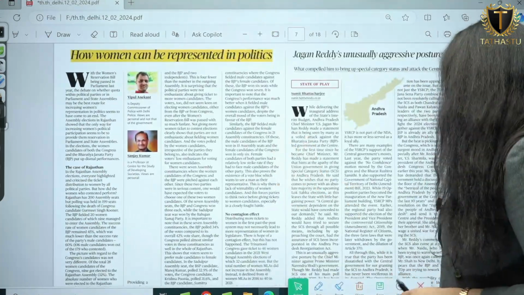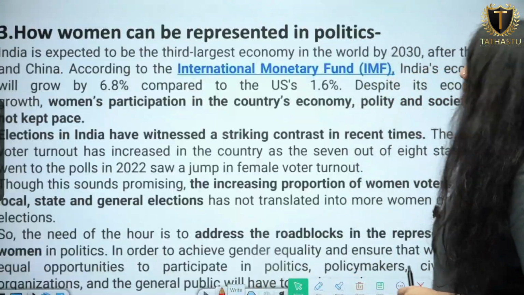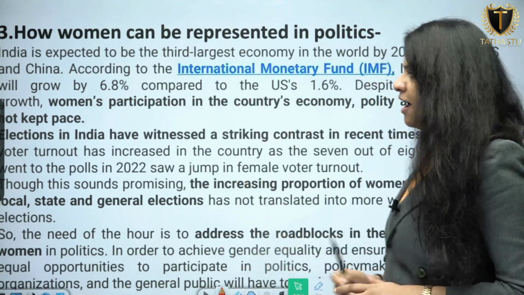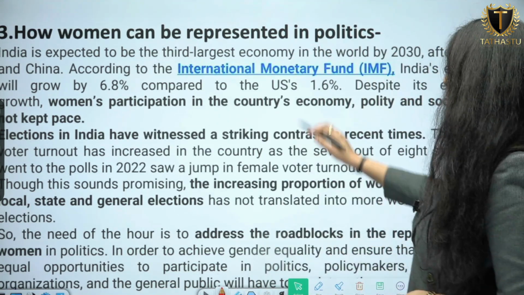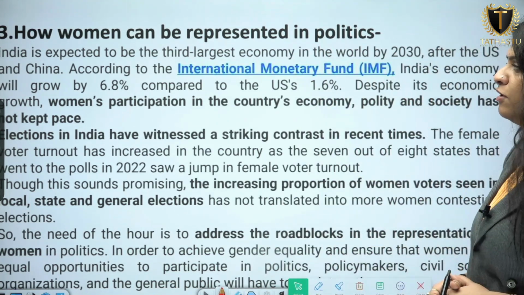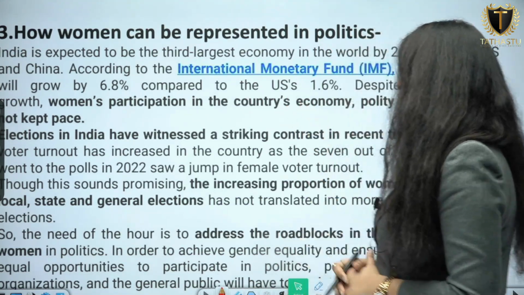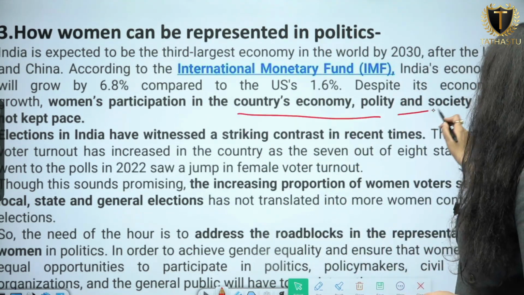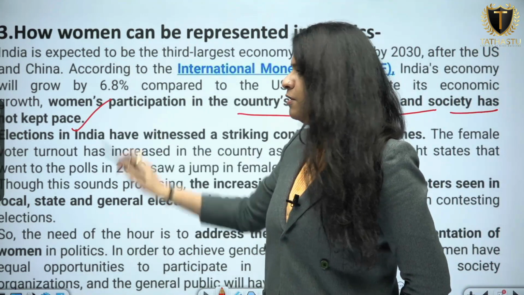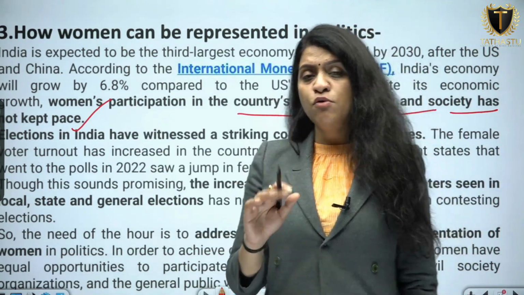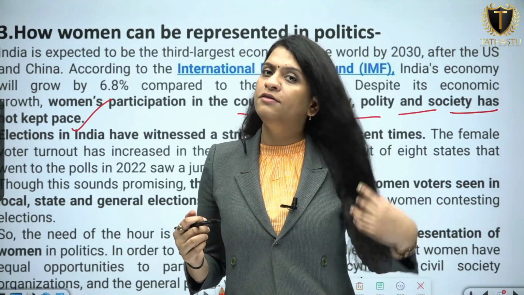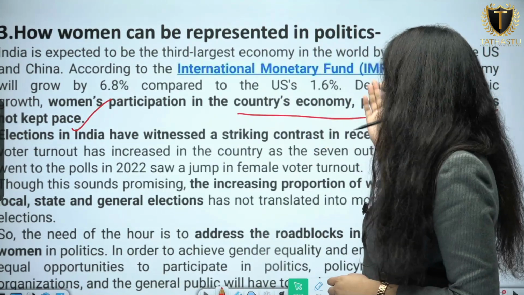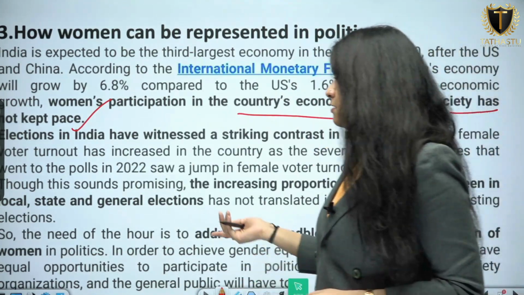Let's deconstruct this article by reading the content in detail: how women can be represented in politics. So let's see some facts. According to the International Monetary Fund, India's economy will grow by 6.8% compared to the US 1.6%. Despite this, women's participation in the country's economy, polity and society has not kept pace. Women constitute almost 50% of the population of India, and still women's representation in all these spheres of society, polity and economy is low. What is the cause behind it?